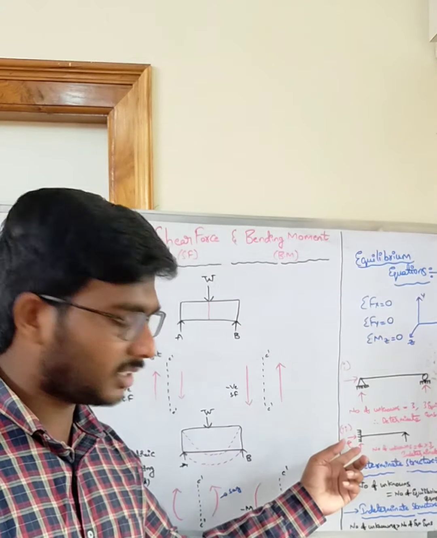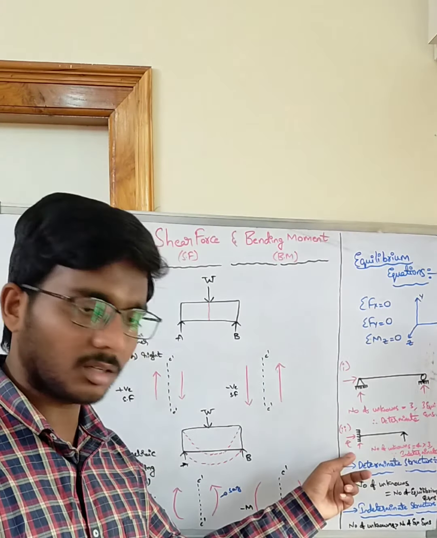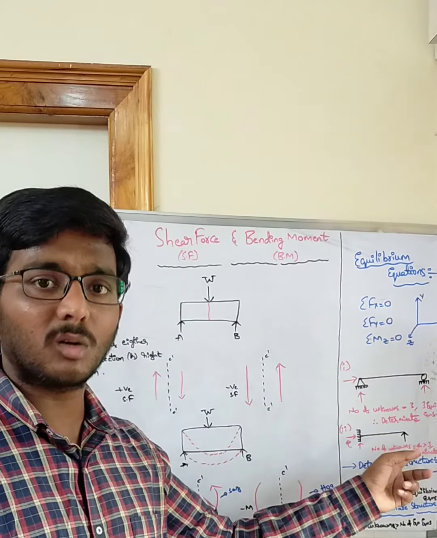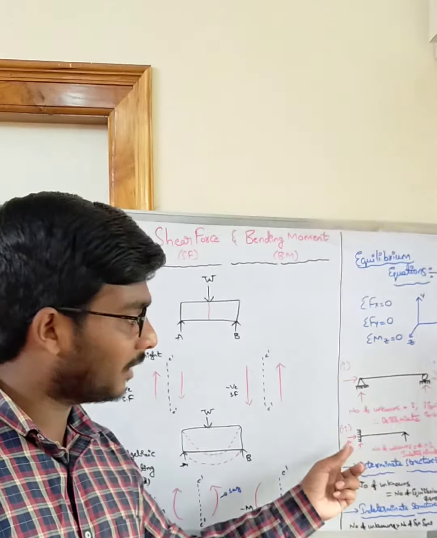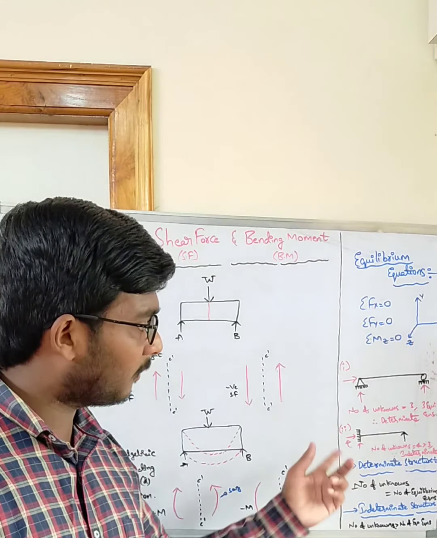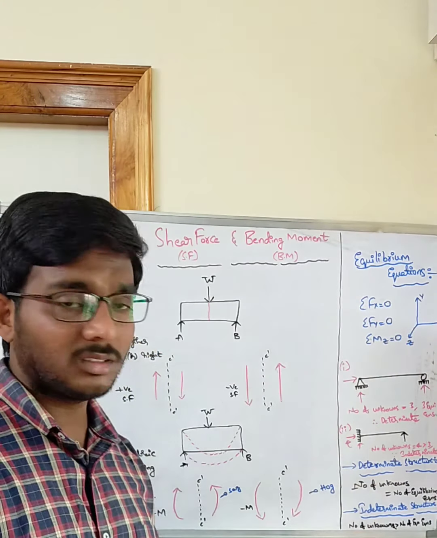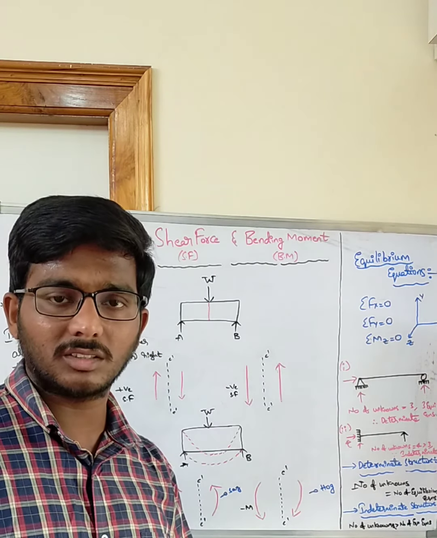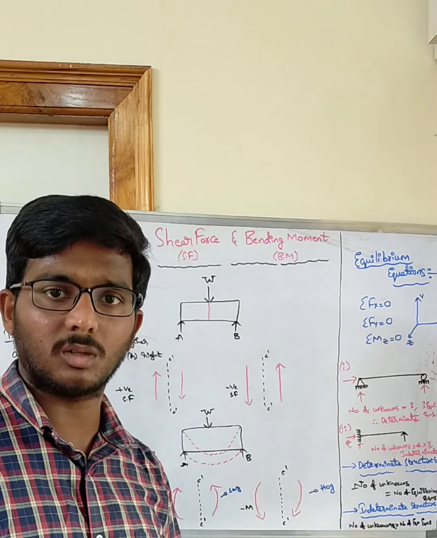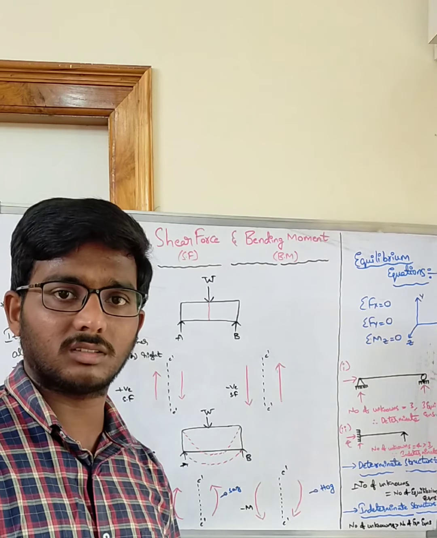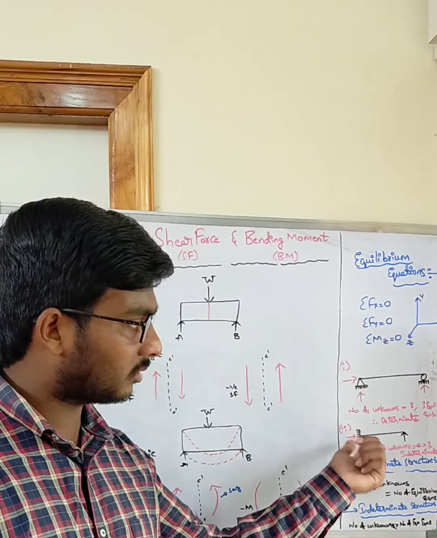And the second one we can see here is the propped cantilever. A propped cantilever is nothing but one end is a fixed support and the other end is a roller support. That means only vertical reaction there. At the fixed support, there will be three unknown reactions: one horizontal, one vertical, and the other a moment. That means at the fixed support there will be no horizontal deflection, no vertical deflection, no rotatory deflection. All deflections are zero. That means it resists three things: horizontal motion, vertical motion and rotatory motion. So three unknowns there, and here one unknown.